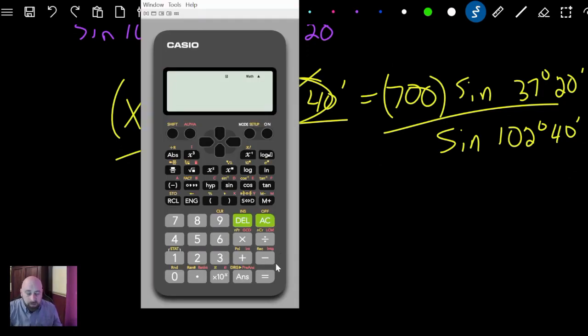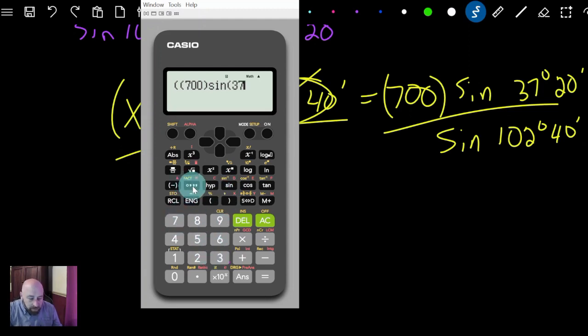All right, now I do want to show you this on the calculator real quick. Everybody's calculator is going to be a little different, but when you get these degrees and minutes, we're going to put in 700. And actually I need parentheses right here because I've got a couple things going on. So 700, close my parentheses, times the sine of 37 degrees.